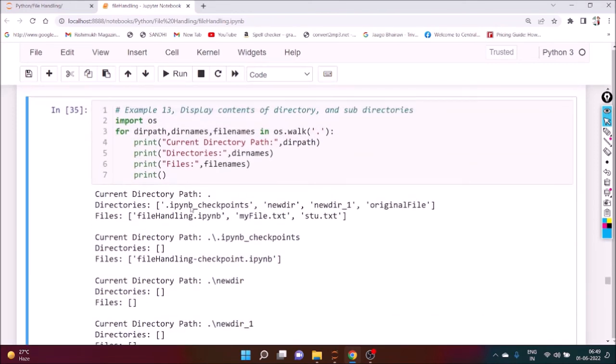Are you getting my point? So with the help of these instructions we can identify each and every content. We can display each and every part: how many directories are there, how many folders are there, and how many files are there.